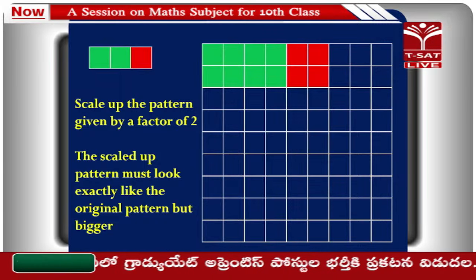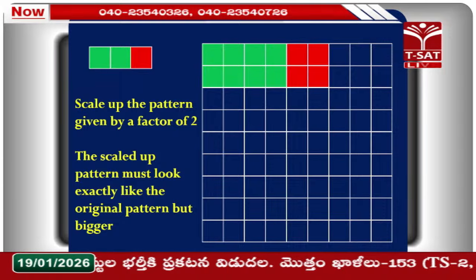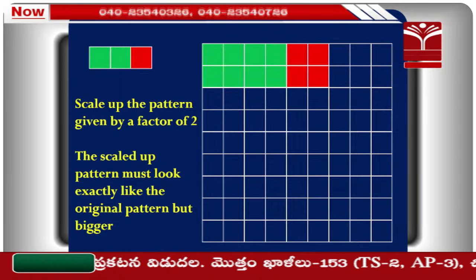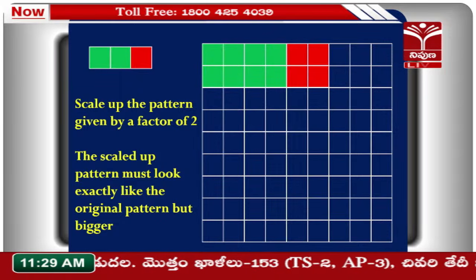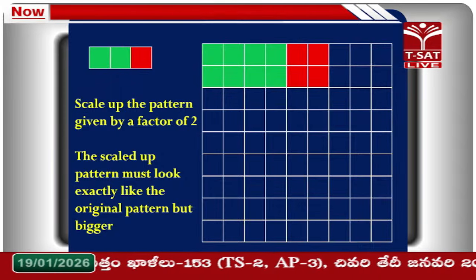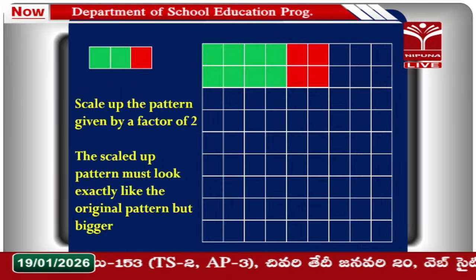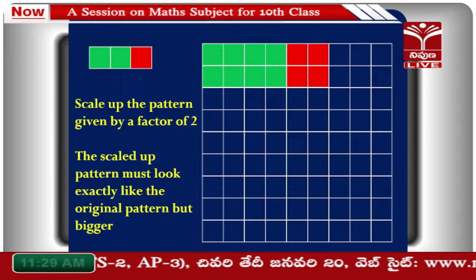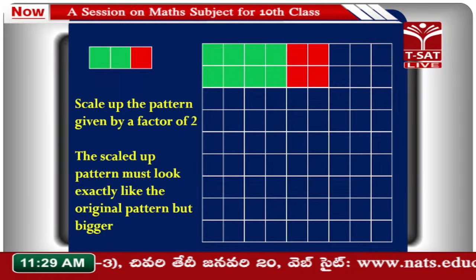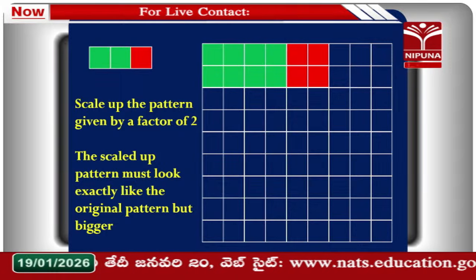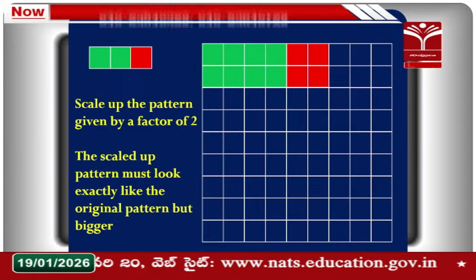Again, observe the length in the figure, look at the screen. There we have 3 as the length, and here you can see 6 is the length in the colored figure. So the red is occupying 1 centimeter, meaning it is raised by 2 centimeters. And width wise it is 1 unit, meaning here it is doubled. The scale factor 2 means that is what you can observe.